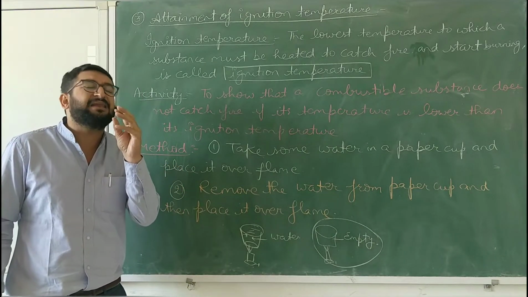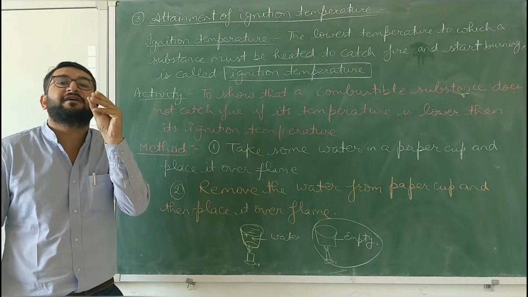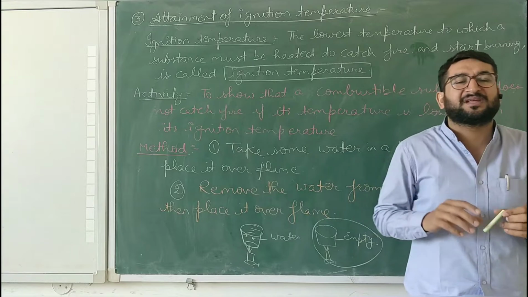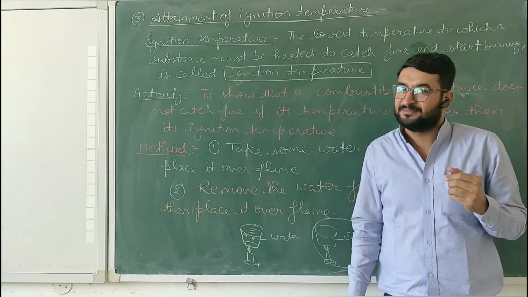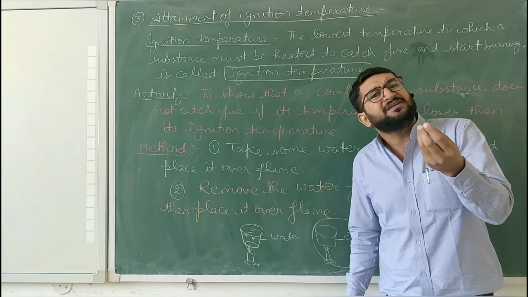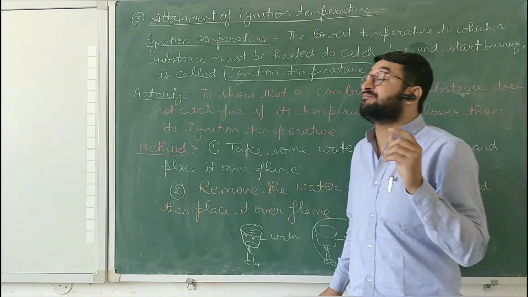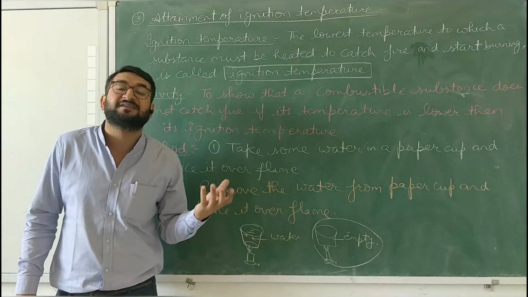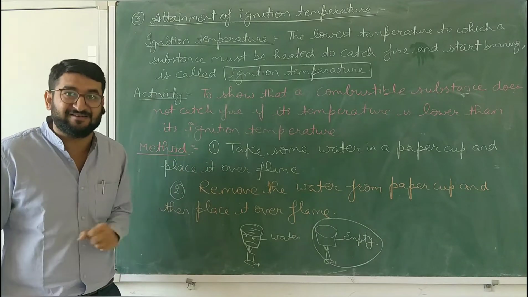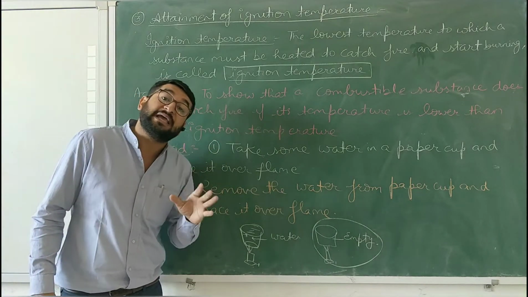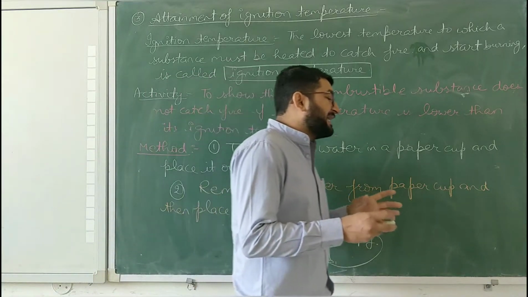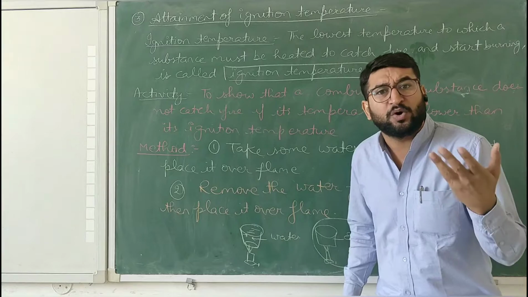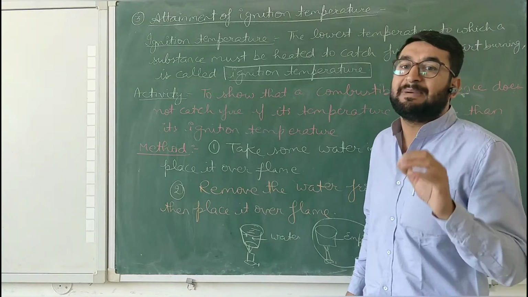A matchstick can burn the shrivels of wood. Shrivels means, children, wood cut into very fine pieces, like when we sharpen a pencil. That will be easily burned by a matchstick. But a complete log of wood cannot catch fire from a matchstick. Why? Because that large volume of log of wood cannot attain its ignition temperature by that matchstick.